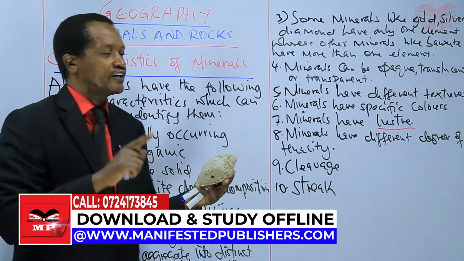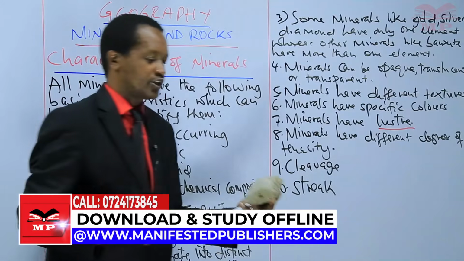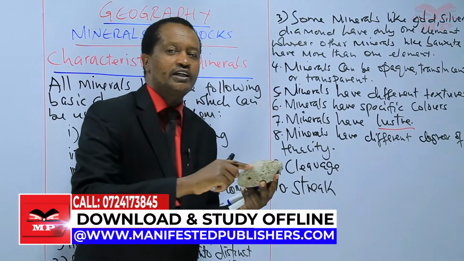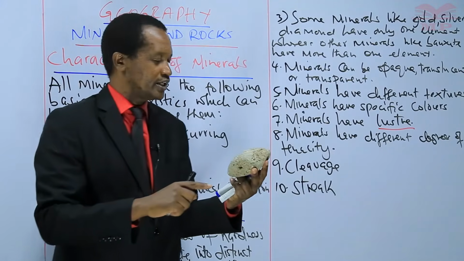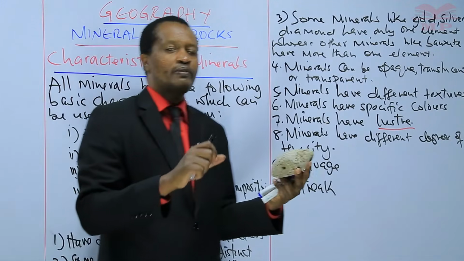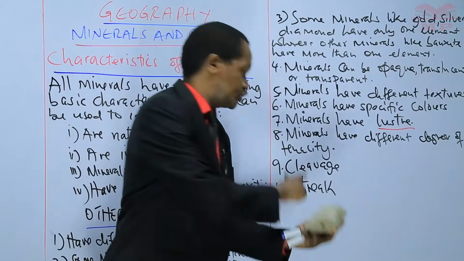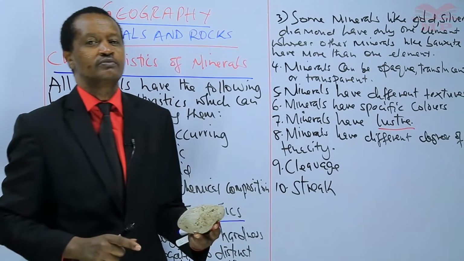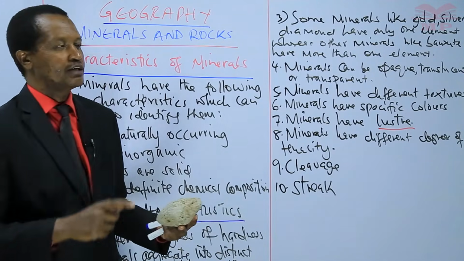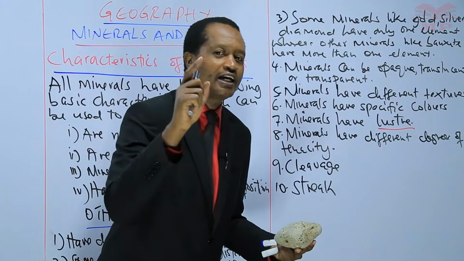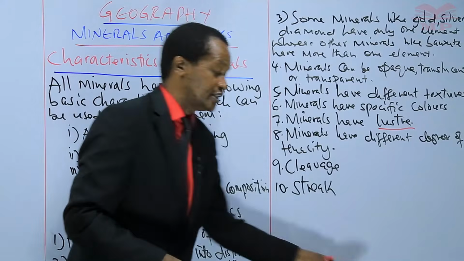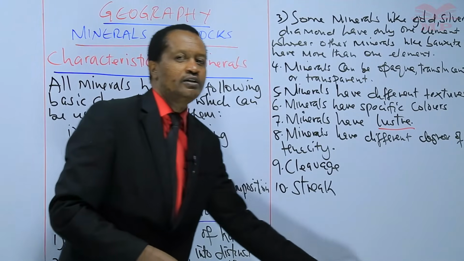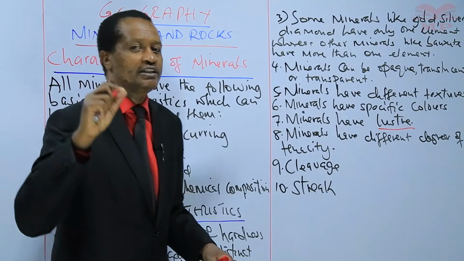So minerals differ in streak. There are those that may leave a white color, others a dark color, others a yellow color. So we are saying here that minerals differ in streak. And by streak we mean the color that a mineral leaves when it is rubbed against a hard surface.